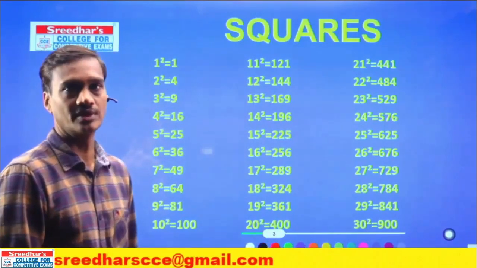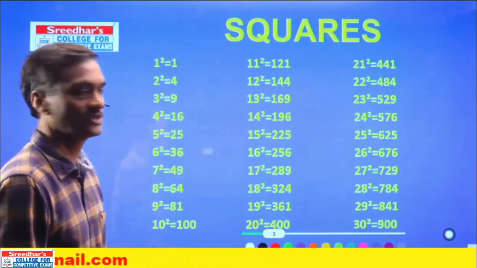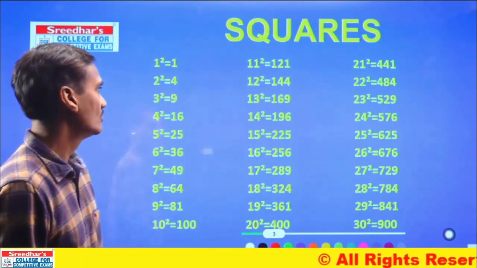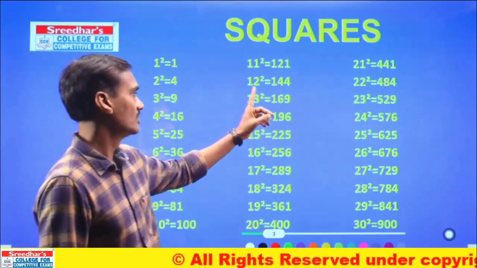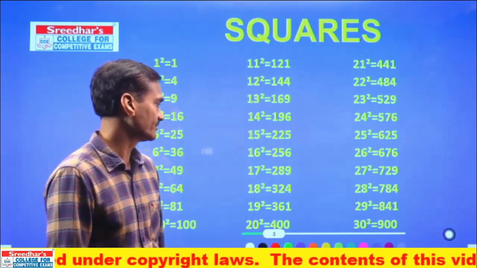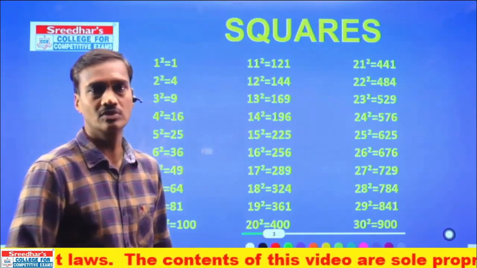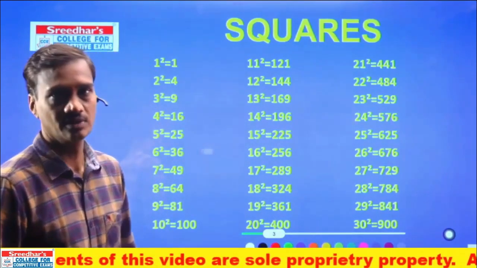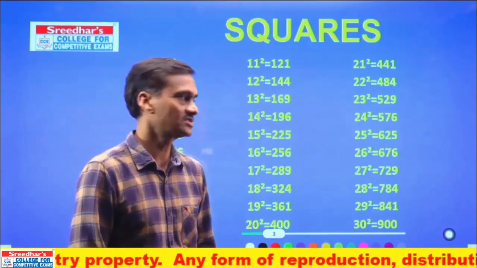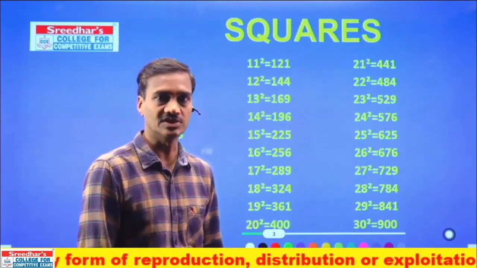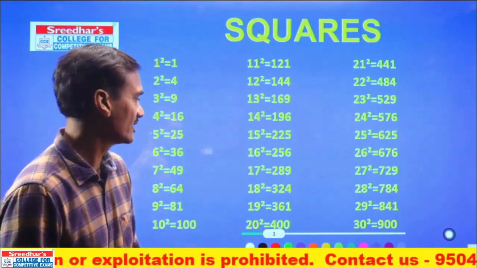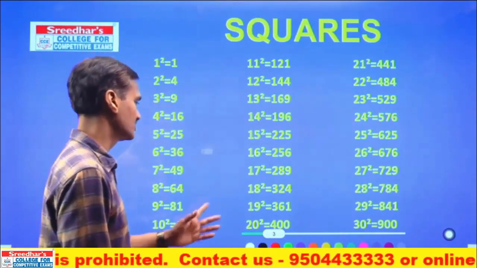1, 4, 9, 16, 25, 36, 49, 64, 81, 100, 121, 144, 169, 196, 225, 256, 289, 324, 361, 400. Then 441, 484, 529, 576, 625, 676, 729, 784, 841, finally 900. Now these are the squares of the first 30 numbers.